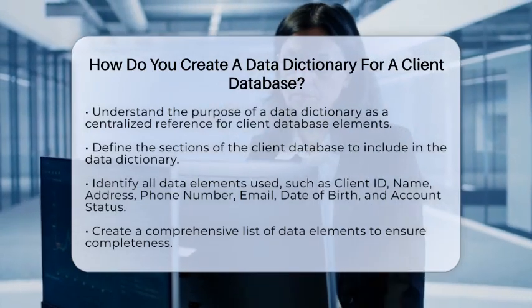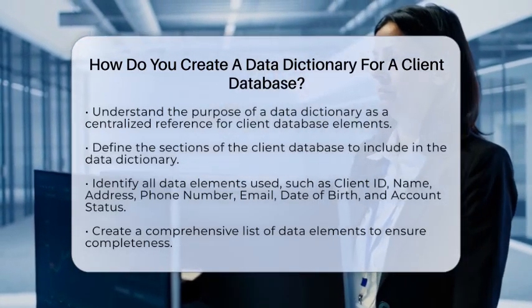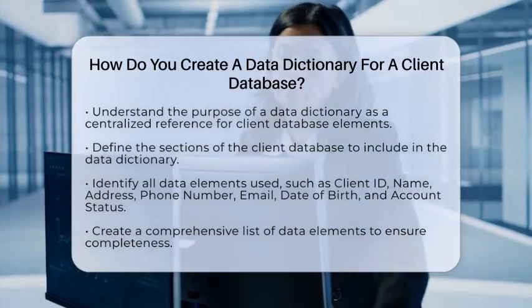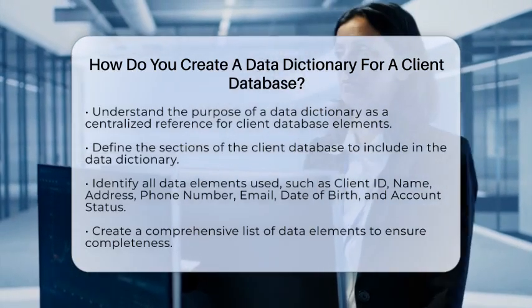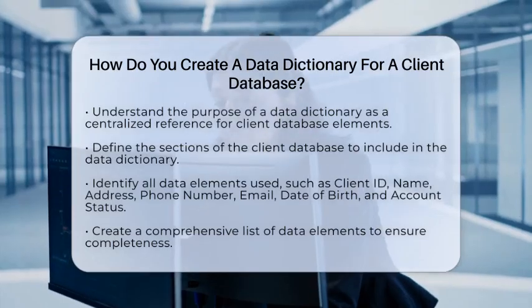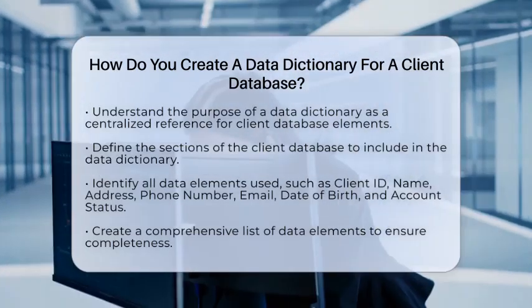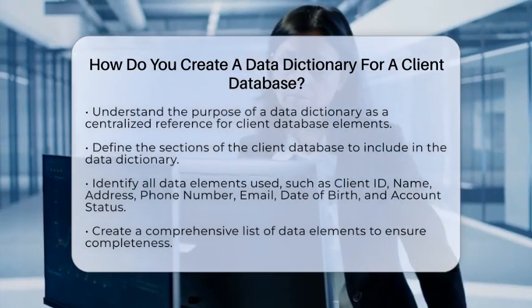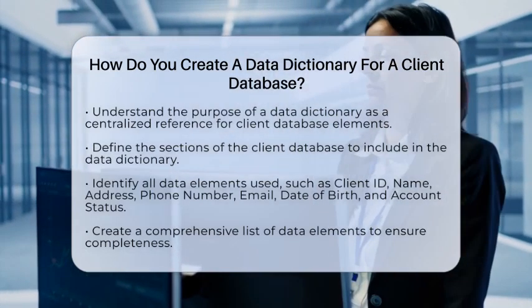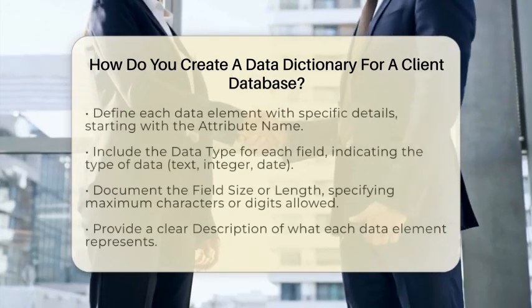Next, identify all the data elements you are using. Common fields might include client identification number, name, address, phone number, email, date of birth, and account status. Make a comprehensive list to ensure nothing is missed. Once you have your list, it's time to define each data element.